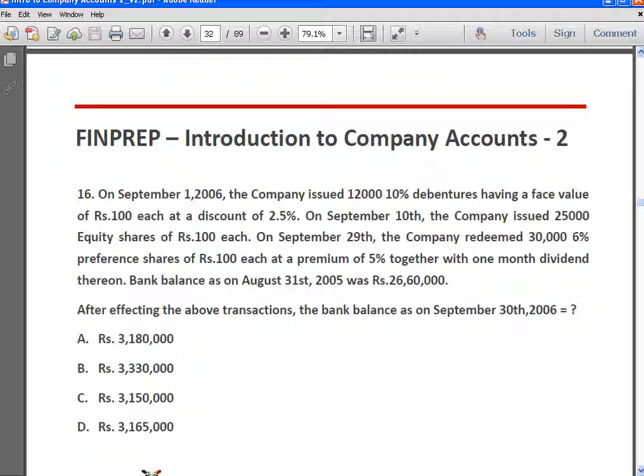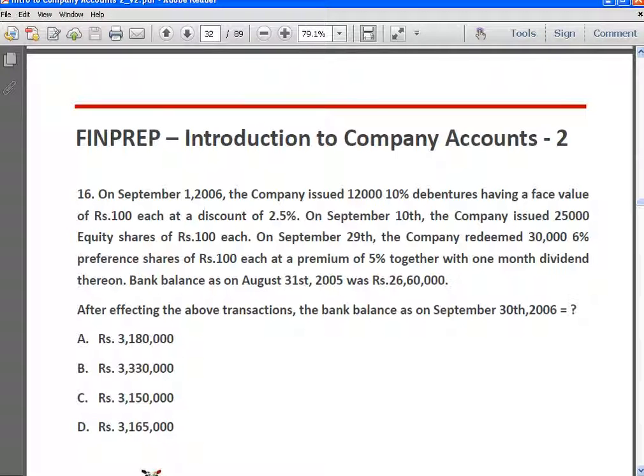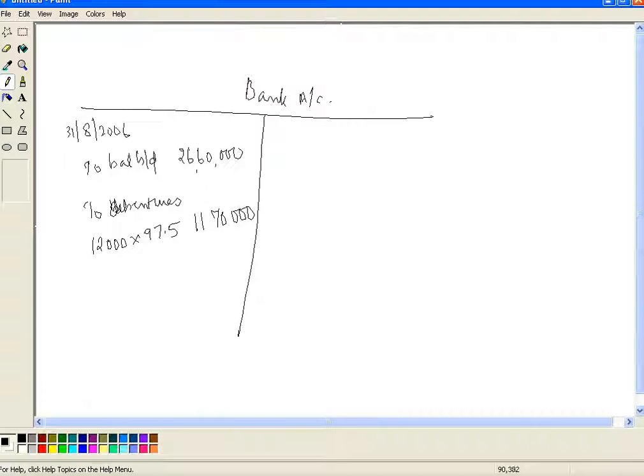Okay, next, what is happening on 1st September, the company has issued debentures at a discount of 2.5%. So to debentures, 12,000 into 97.5. Okay, that will give us 11,70,000. Okay, next, September 10th, what's happening?